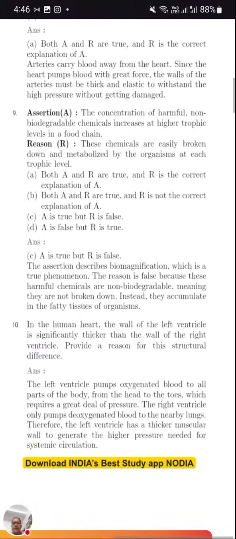Now let's move to the ninth one. Concentration of harmful non-biodegradable chemicals increases at higher trophic level of the food chain. If you recall back, this we call biological magnification. So what is biological magnification if it is asked in a long answer? You are going to write: different food trophic levels where the energy passes from one trophic level to other. In the same way, non-biodegradable waste accumulates at the high trophic level as it passes from one trophic level to other.